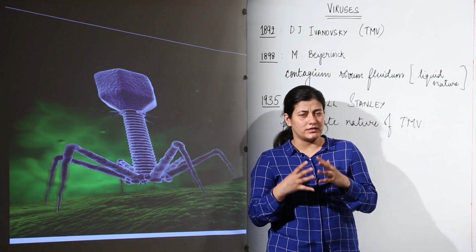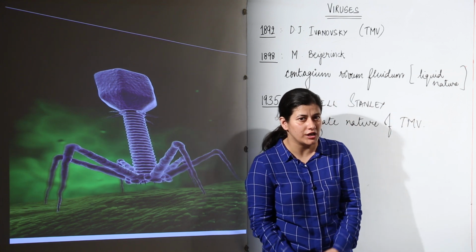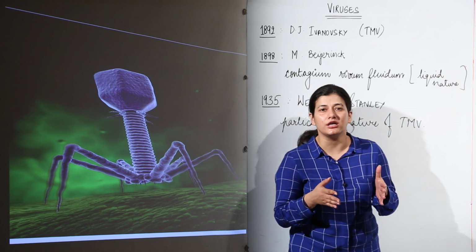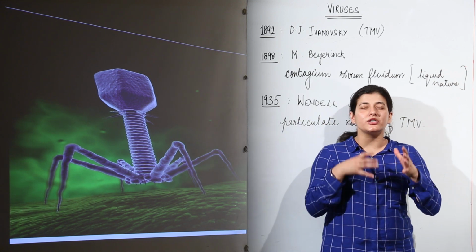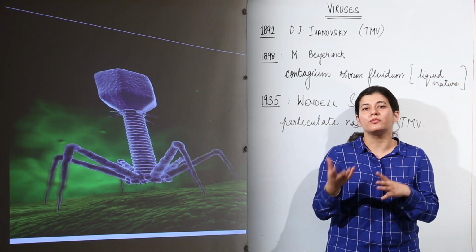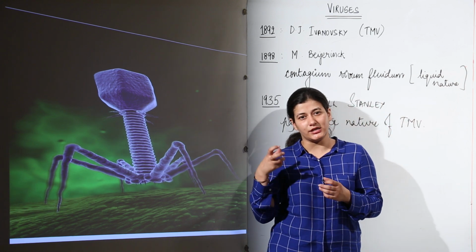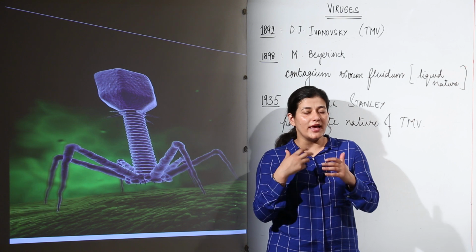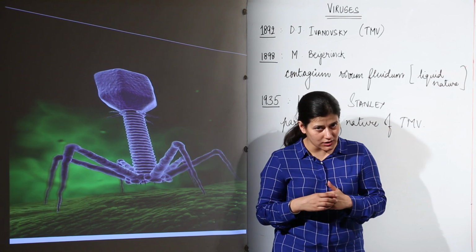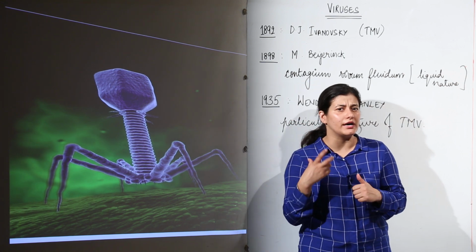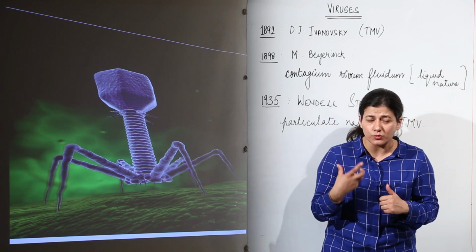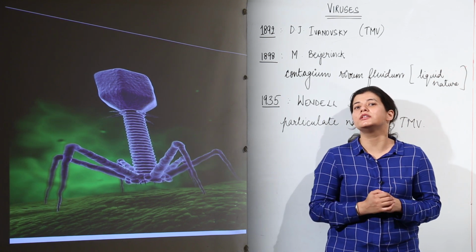Now you all must have heard about Louis Pasteur. He was the one who pioneered the study of microbes. He was basically the father of microbiology, because he started studying rabies, and while studying certain microbes, he figured out that there were certain microbes which could not be seen even under the microscope.